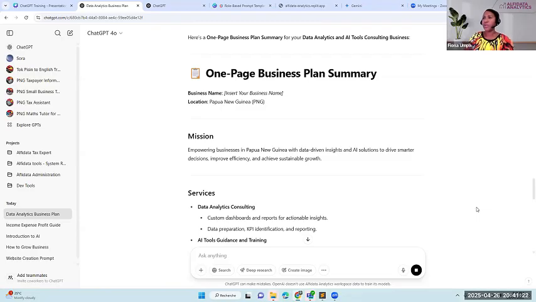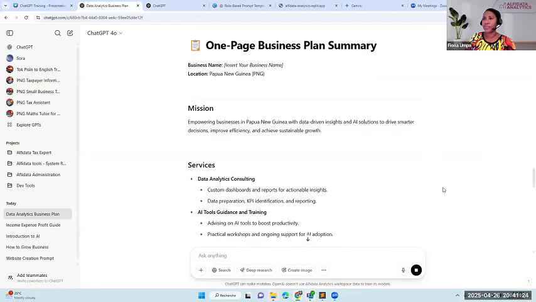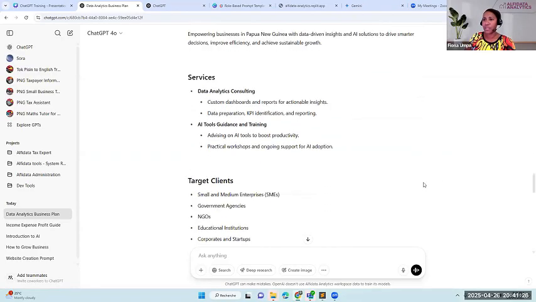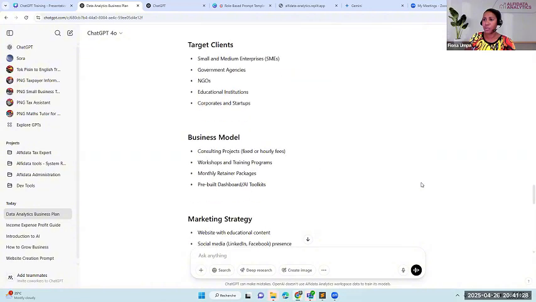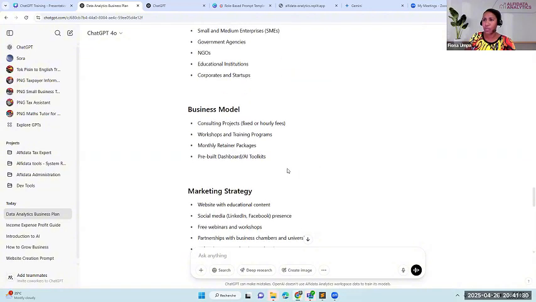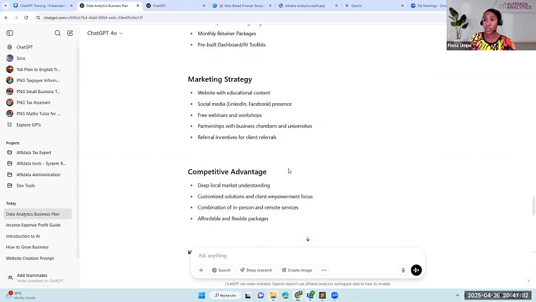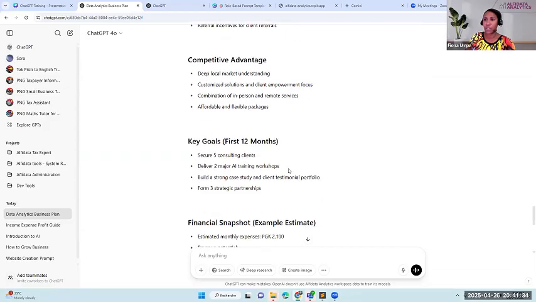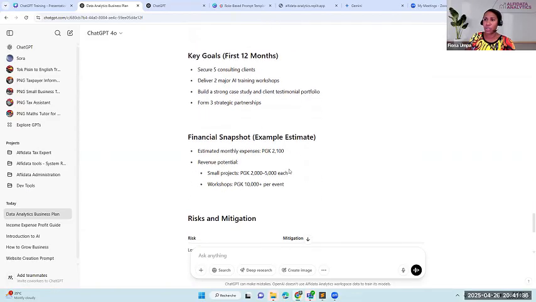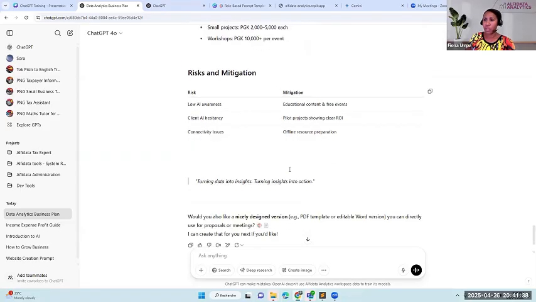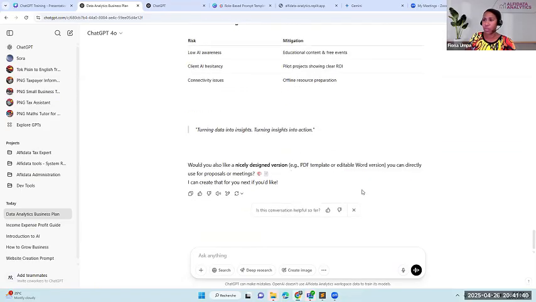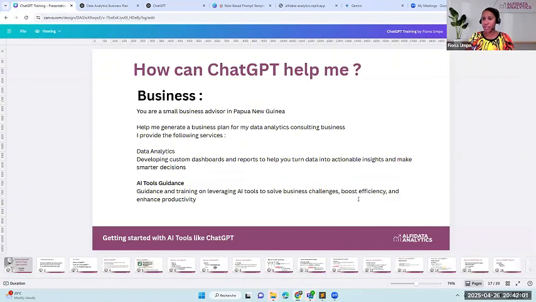Okay, let's see. One-page business plan summary. The mission, the services, the target clients, the business model, consulting workshop, marketing strategy, competitive advantage, the goals, financial snapshot. And then it will just continue to propose some things, and then you can just go back and forth to discuss with it. So let me just continue on to the next example.